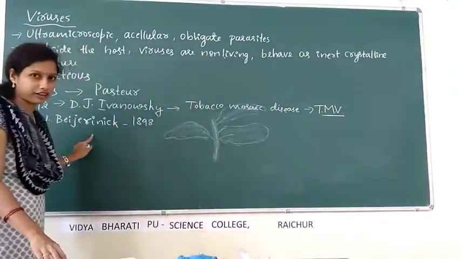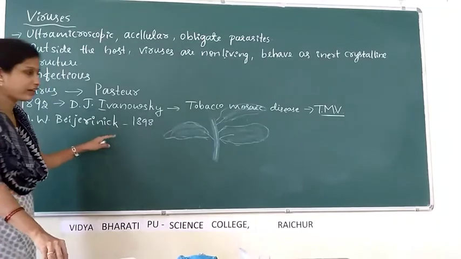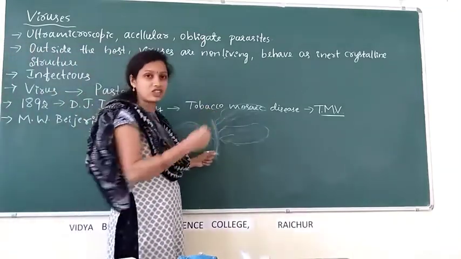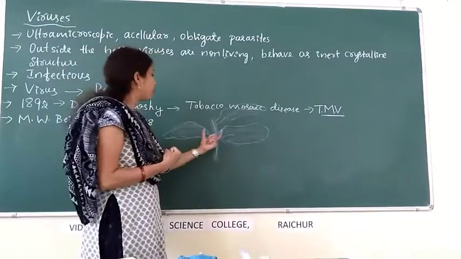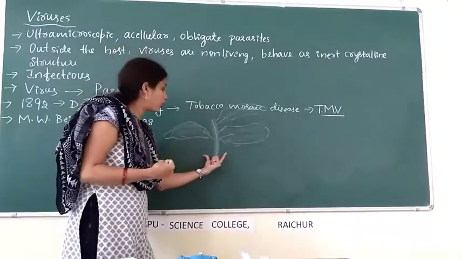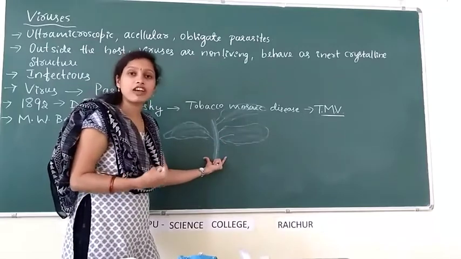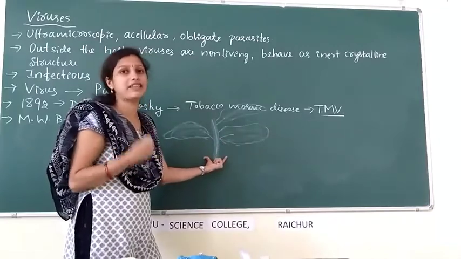M.W. Bajornik extracted, means taken, the fluid from the tobacco plant suffering from tobacco mosaic disease.